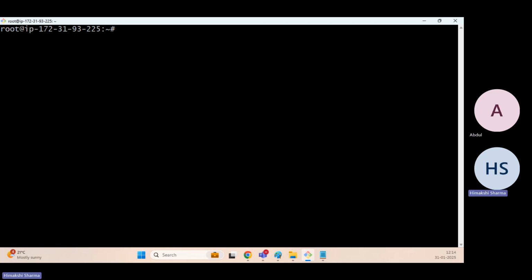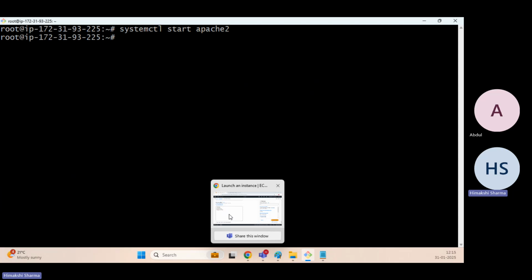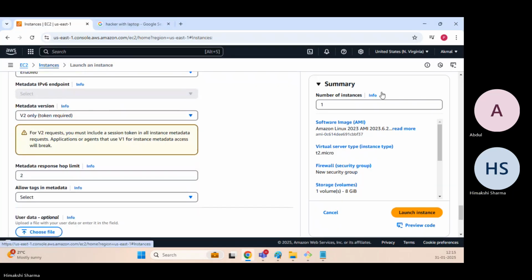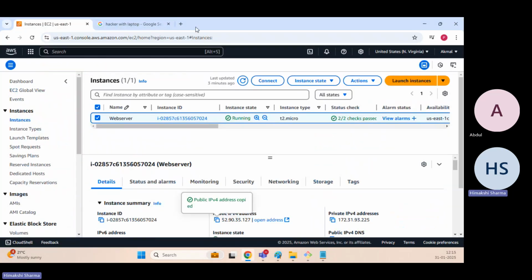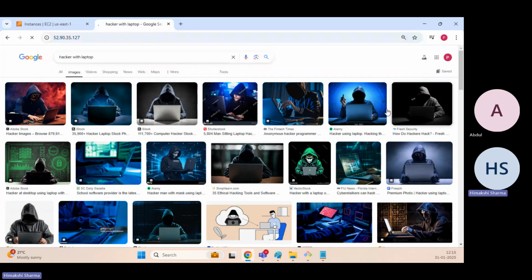Now we need to start the services. To start the services, we know systemctl start, and that is apache2. I will press enter. The services are being started. And if I just go here, I will copy this and paste it here. I should be able to see some output.